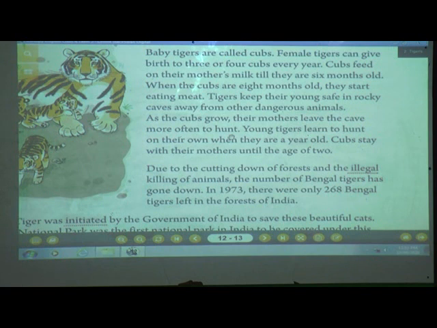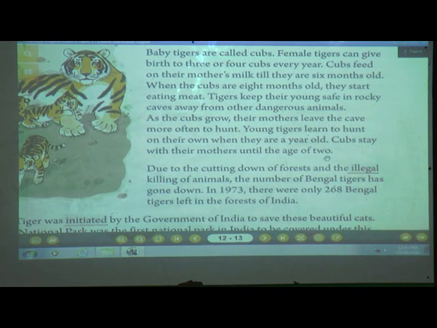Then young tigers learn to hunt on their own when they are a year old. See, so early these young tigers learn to hunt. And cubs stay with their mothers until the age of 2. So in this paragraph we have seen all about the baby tiger.